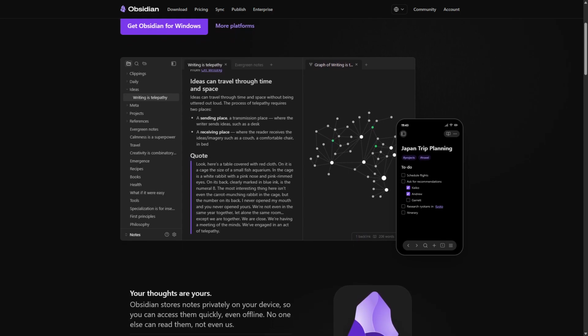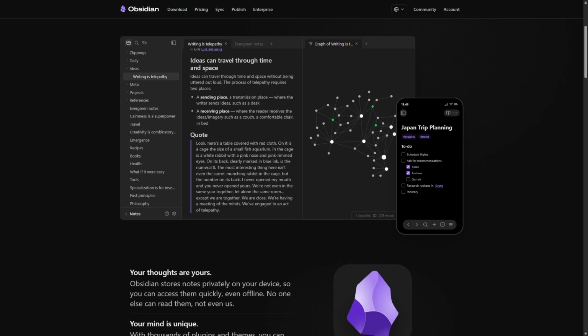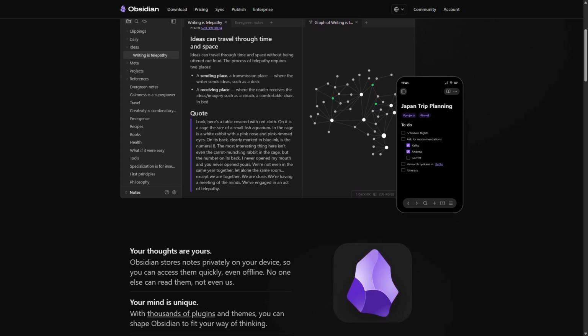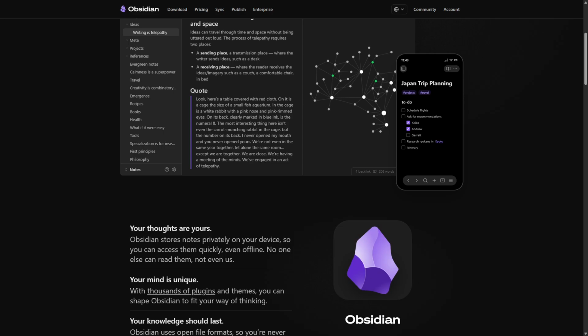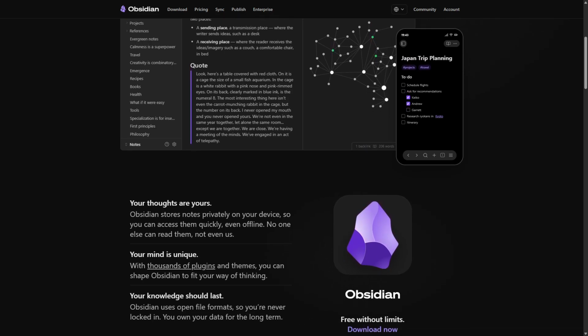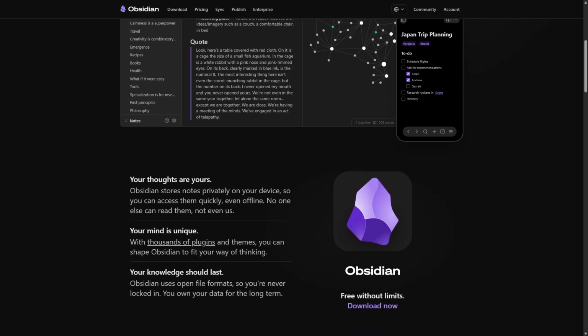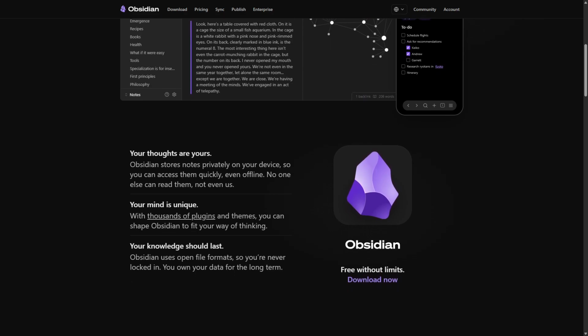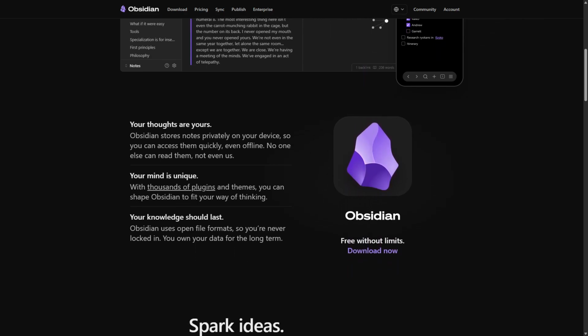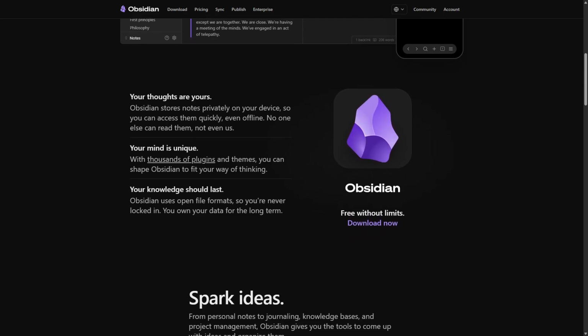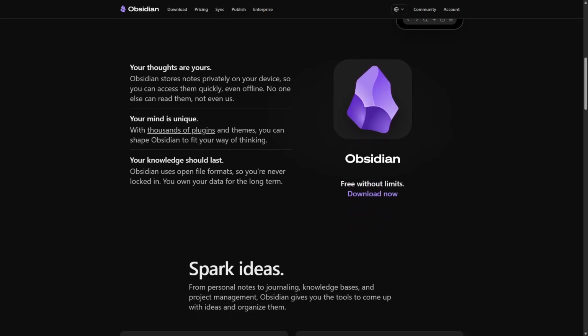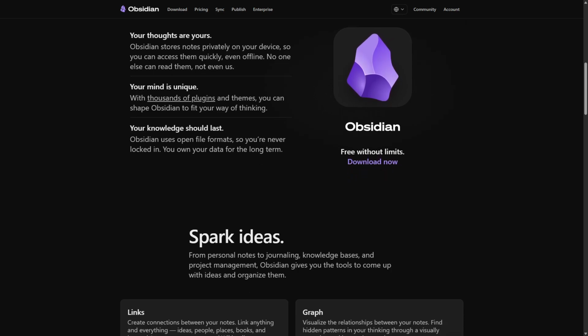It supports offline access and cross-platform use on Windows, Mac, Linux, iOS, and Android. This flexibility makes it ideal for users who want to build a deep, interconnected system of notes, perfect for research, writing, and complex projects. However, Obsidian's interface can be overwhelming for beginners, and the learning curve is steeper compared to